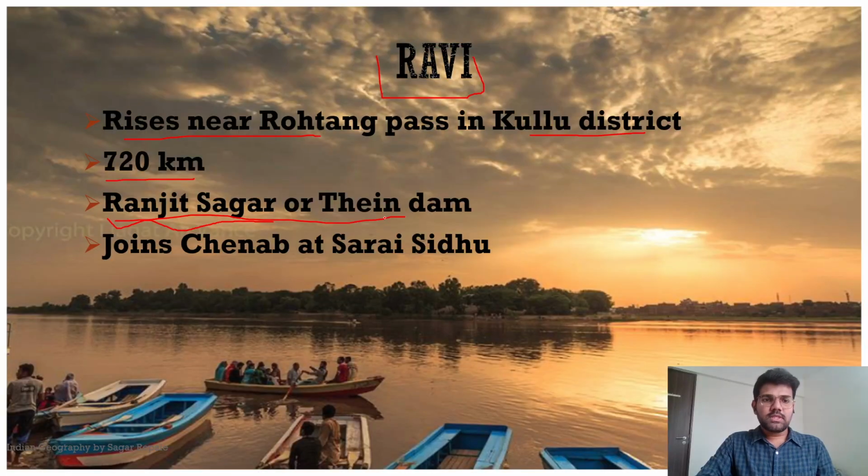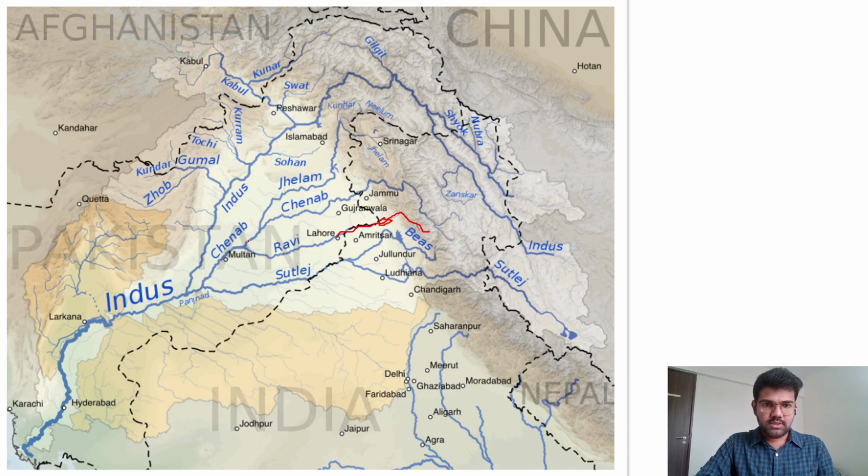What are the important features? First is Ranjit Sagar. It rises near Rohtang Pass, and it joins the Chenab at Sarai Sidhu. At Sarai Sidhu, the Chenab and Ravi make a confluence. At Jhang, the Jhelum and Chenab make a confluence. So these two places are important. Ranjit Sagar is also important, and the place of origin of the Ravi is Rohtang Pass, the Chenab near Baralacha Pass, and the Jhelum near Verinag Spring in Jammu and Kashmir.